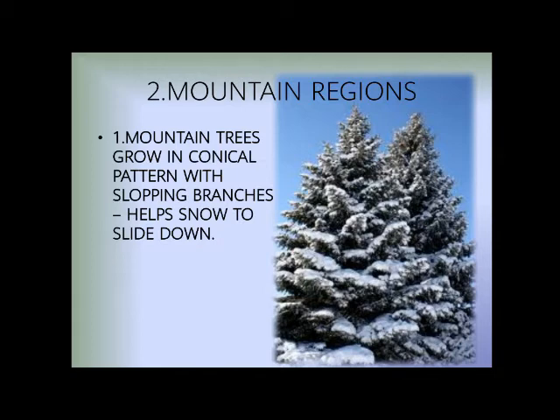As you are seeing in the picture, the snow will generally go down directly without creating any problem. If it does not go down, the leaves will be covered with snow, photosynthesis will not occur, and gradually the plant will die. So the snow has to go down and then the plant will survive.